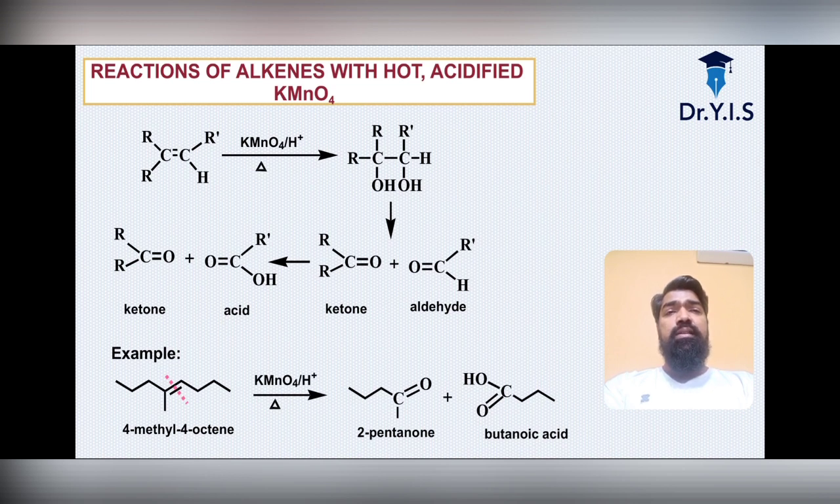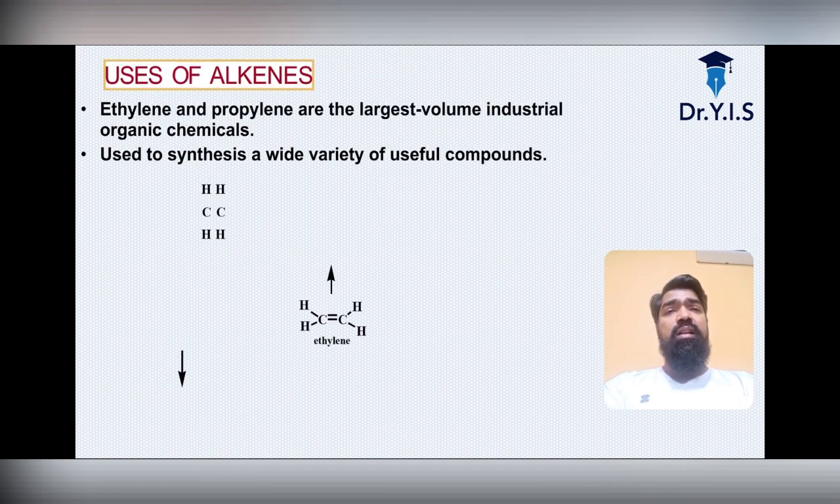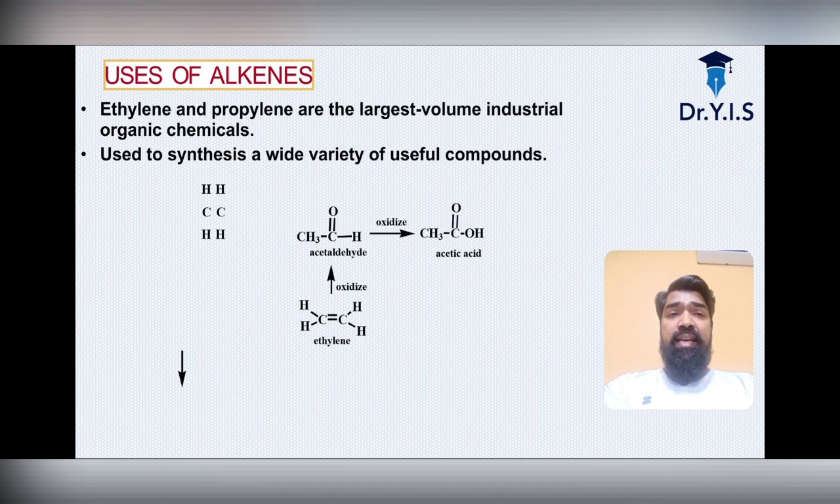Okay, so now we have seen all the reactions and preparations. The last and most important part is the uses of alkenes, the applications of alkenes. Ethylene and propylene are the largest volume industrial organic chemicals. As we all know, they are used to synthesize a wide variety of useful compounds. Ethylene oxidizing will give you acetaldehyde, and further oxidizing will give you acetic acid.